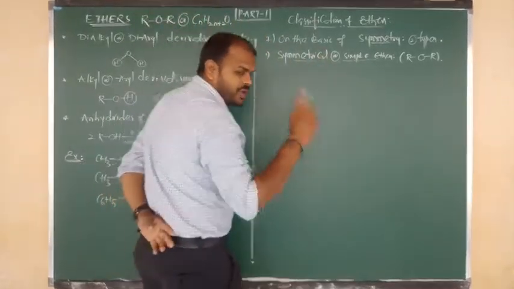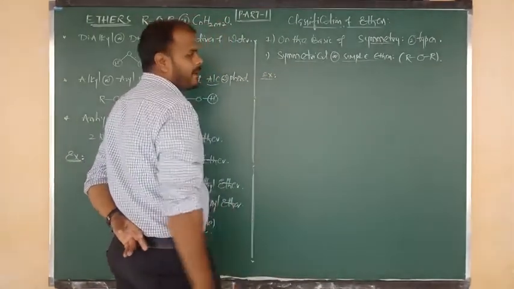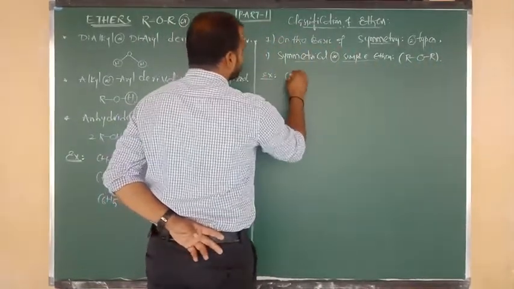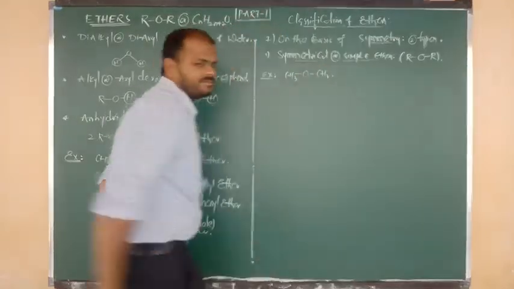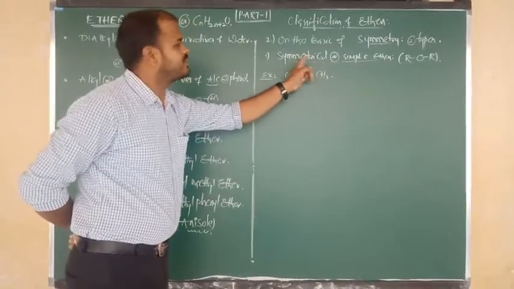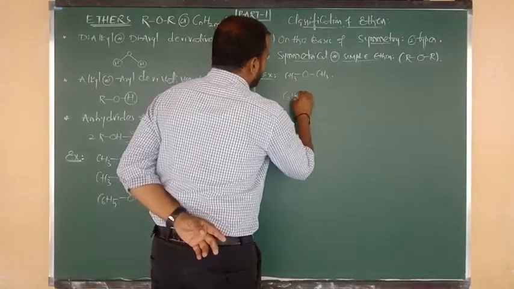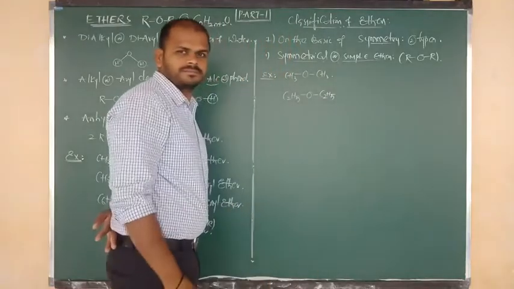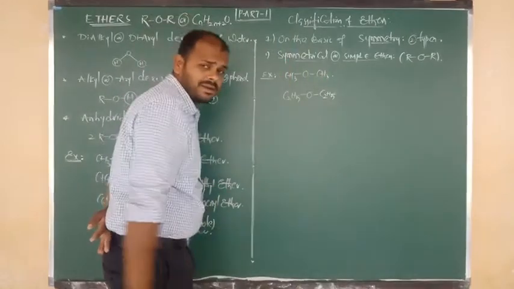That is the meaning of simple or symmetrical ethers. So for that I am going to review examples again. Examples for simple or symmetrical ethers. Beta, oxygen should be connected to two same groups. You can consider methyl, CH3 bonded to O and O bonded to CH3. Here oxygen is connected to two similar alkyl groups, so we can say symmetrical ether. And also we can write C2H5 bonded to O, again O bonded to what, beta? C2H5. Oxygen connected to two same groups, ethyl ethyl, again belongs to simple or symmetrical.